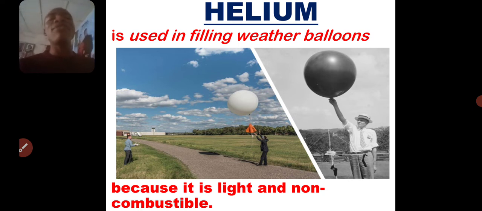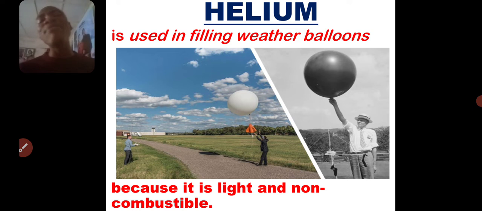So it makes it very okay for weather balloons, because a balloon needs something light so that it can go up as high as possible. But hydrogen has one particular problem. It is highly reactive, and when it gets to a certain level in the atmosphere where the temperature is hot, it's likely going to react with the oxygen and then explode.